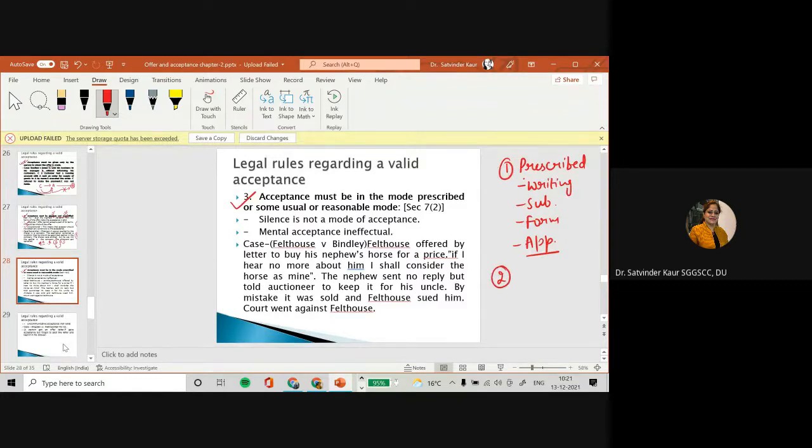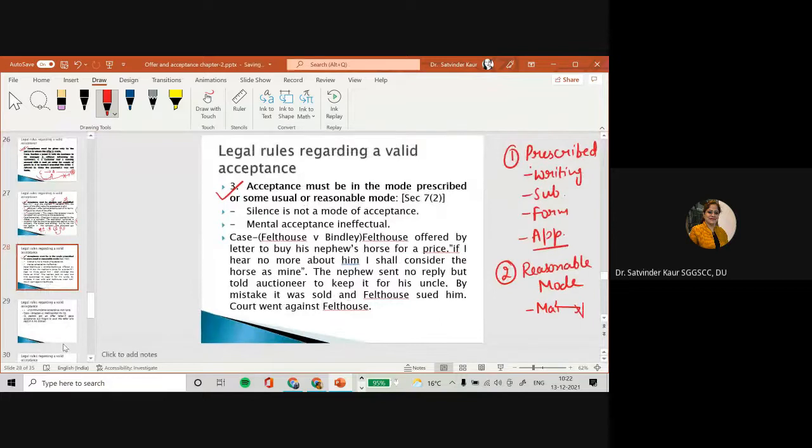Second thing is that if the mode is not prescribed, then it should be a reasonable mode. Reasonable mode means that you should use the normal mode for the acceptance or creation of this kind of contract. So that can be, say, if a person has given you offer by mail, so you can in return make a phone call.